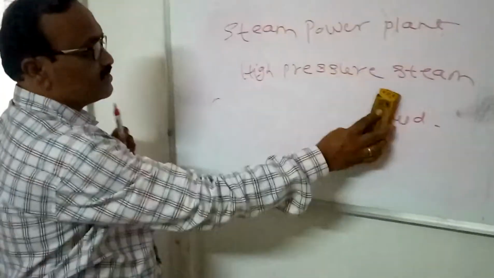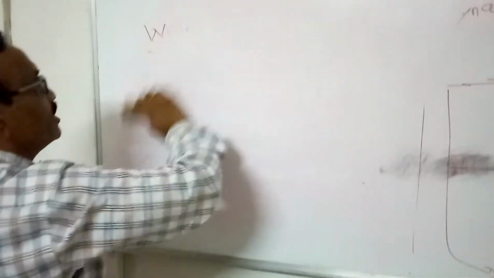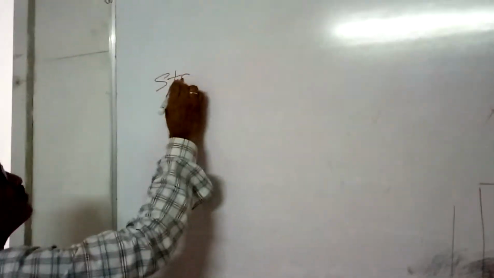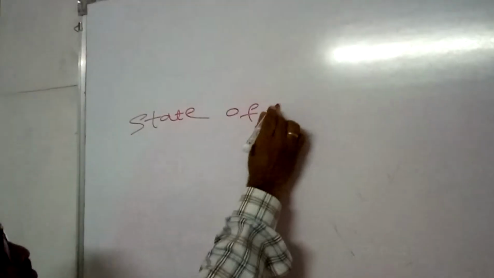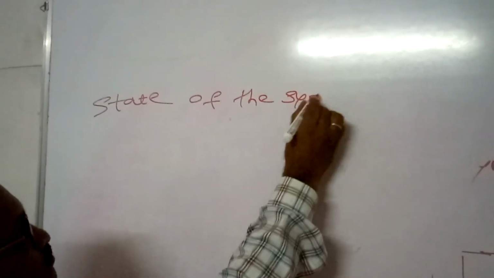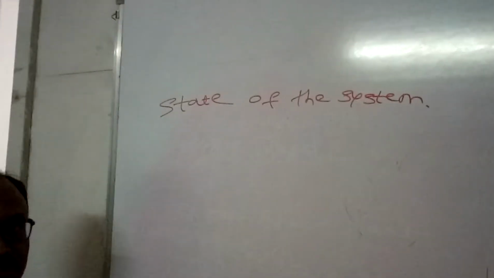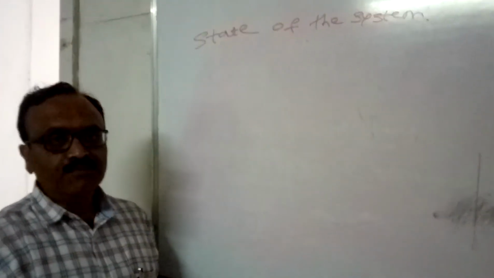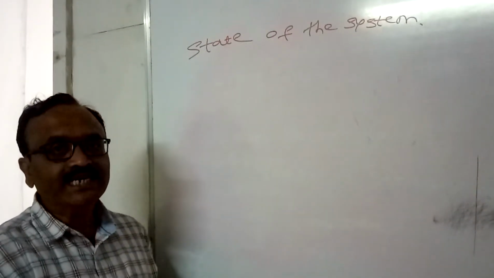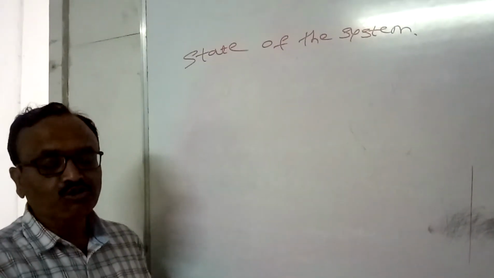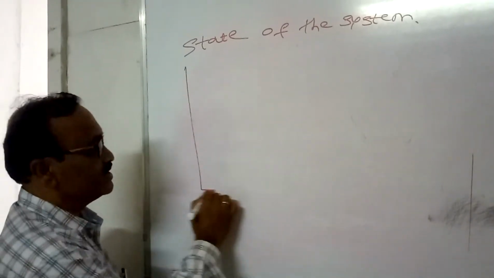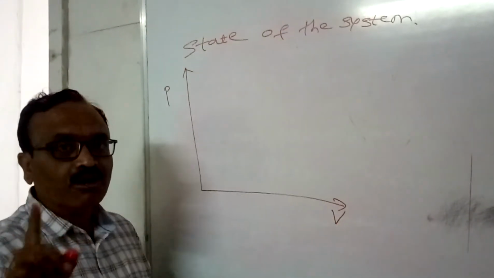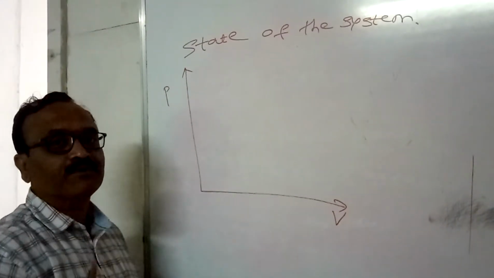So next we have to discuss the concept of the state of the system. The state of the system is nothing but the particular values of a system's properties at a given instant of time. That is the condition of that system at a particular instant of time.